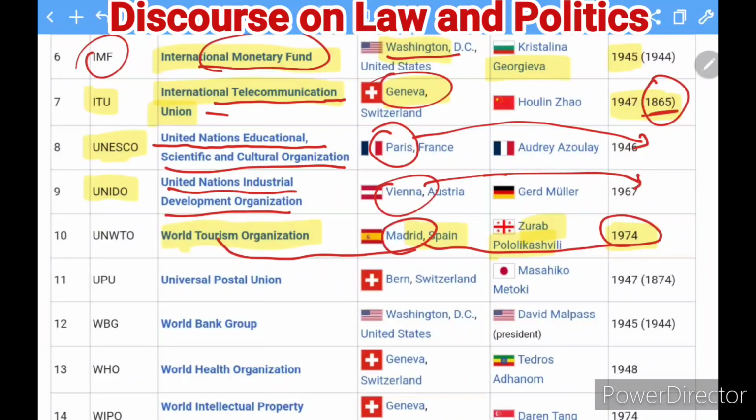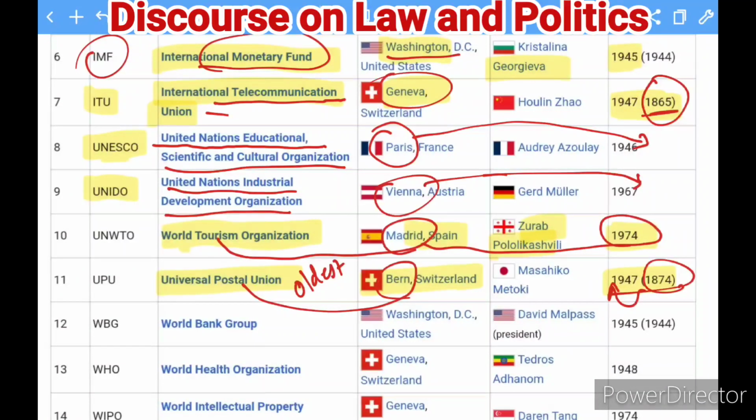Okay, next is the Universal Postal Union, and it has its office in Bern, that is in Switzerland, and it is the oldest body, and it was established originally in 1874, and later on it was modified in 1947. So this is the oldest body. Okay, and it has its office in Bern, and it was established originally in 1874, but later on it was re-established after the UN, when the UN was established.